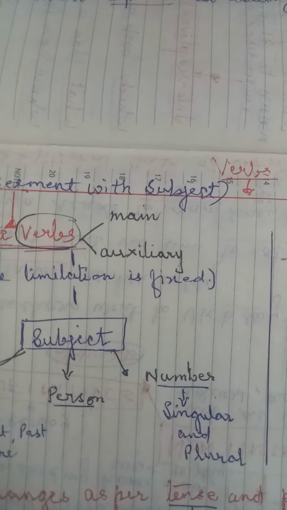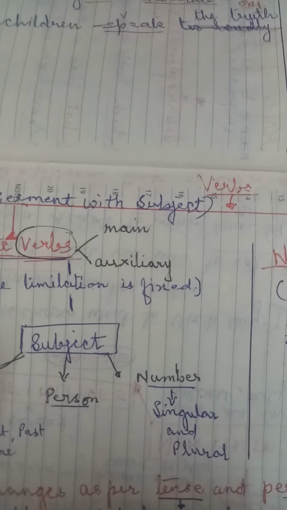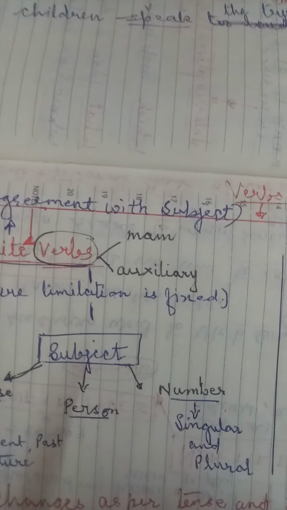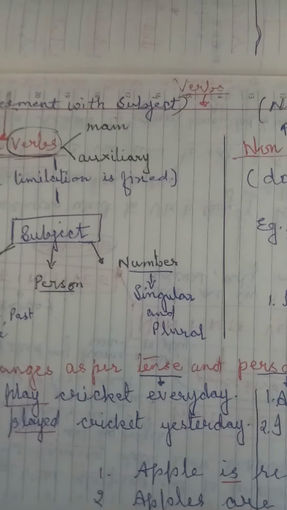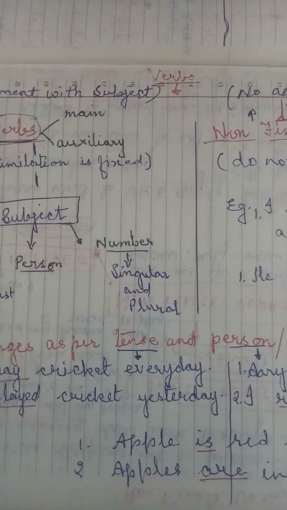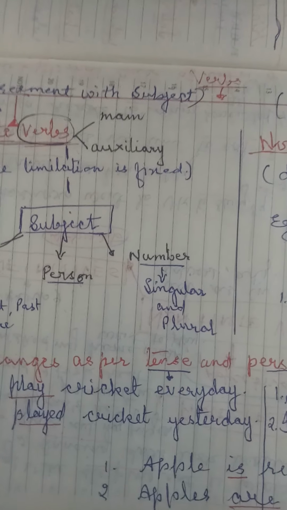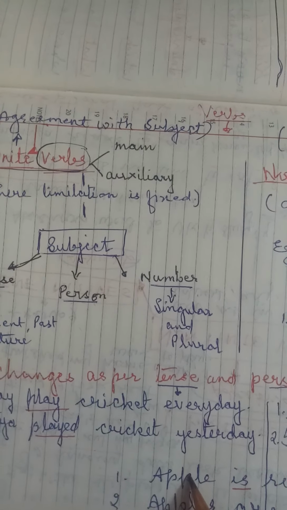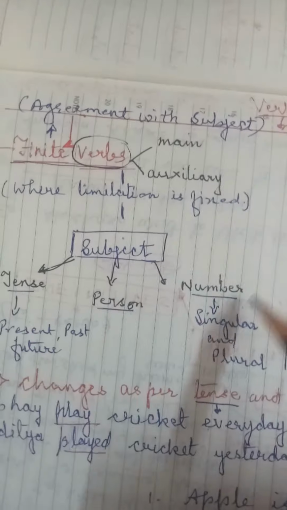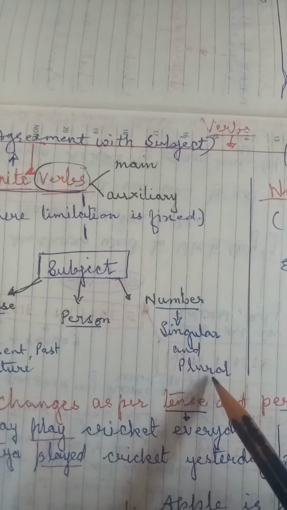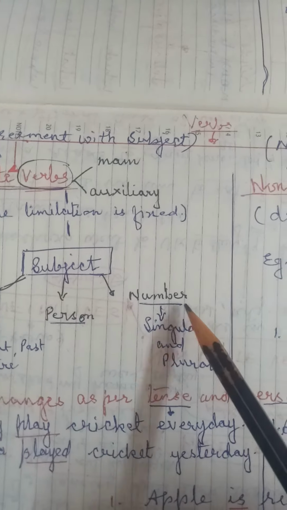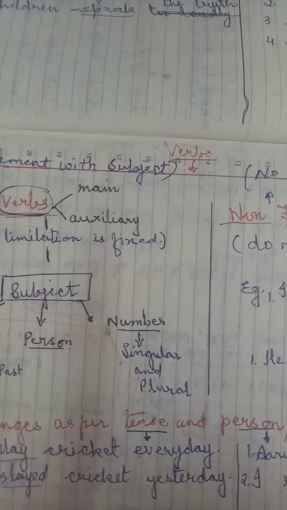Take the apple as a subject. Apple is red in color, or if I say apples are red in color, here according to the subject, once it was singular, so we use the singular verb, and when the subject is plural in number then we use the plural verbs.